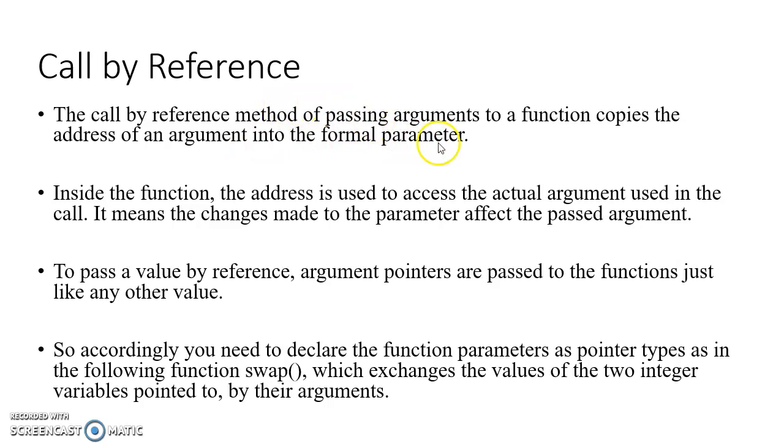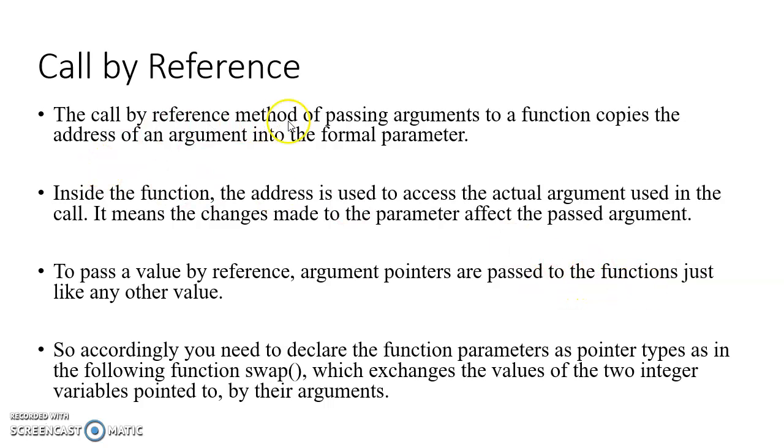Now in call by reference, the actual parameter, which is in the main function, has the address of the variable, and the formal parameter has the pointer of that variable. So basically in call by reference we are using the concept of pointers. Arguments as pointers are passed to the function.